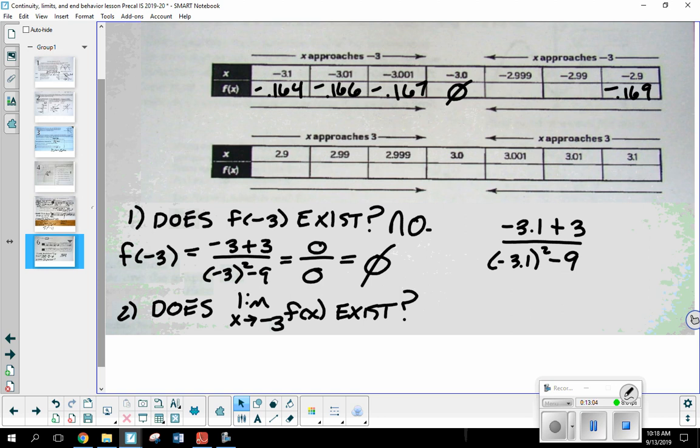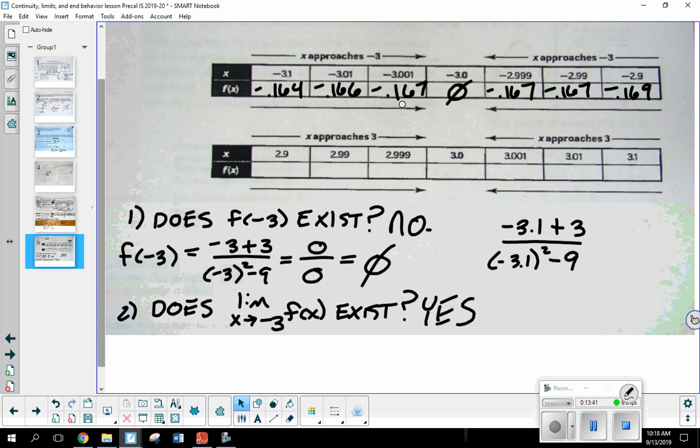Now, because of the way we're rounding, because we're only going to take it to 3 decimal places, for both of these it's going to look like these are identical. Negative 0.167, negative 0.167. I can plug those in the calculator if you like, to confirm. But here's the thing. We know that the function doesn't exist when x is negative 3, but it looks like I'm approaching the same number from both sides. So for step number 2, I can actually say, yes, this limit does exist.